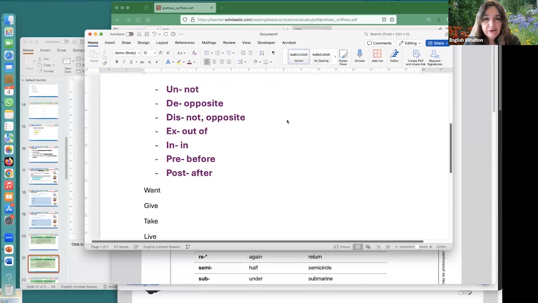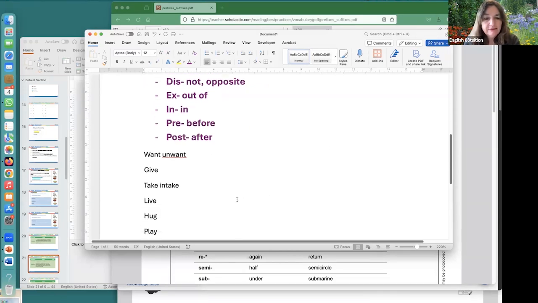Right. So we've got our first one here from Lavanya, which is unwant and intake. Very nice. Thank you. Intake. Extinct. Very good. Thank you, Wei Hong.